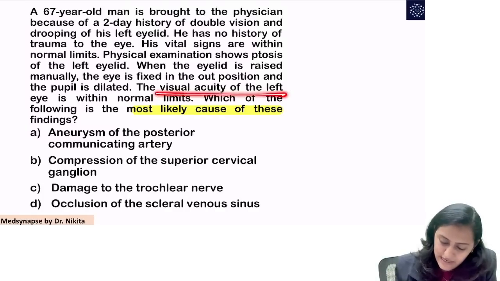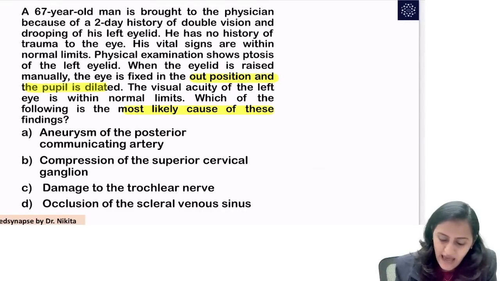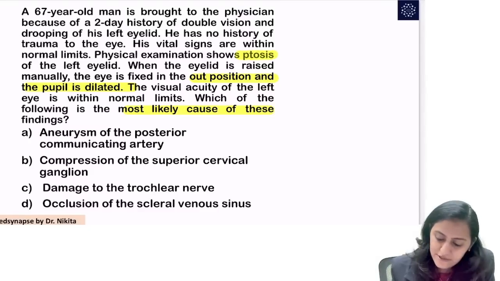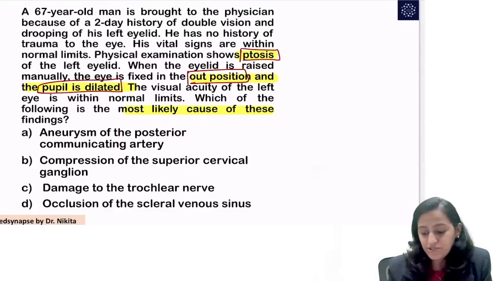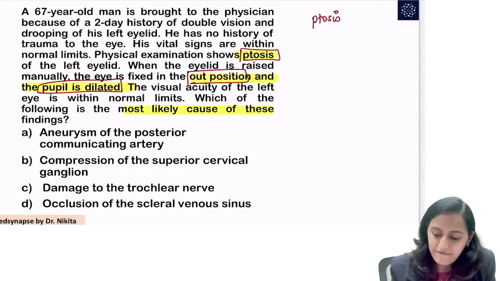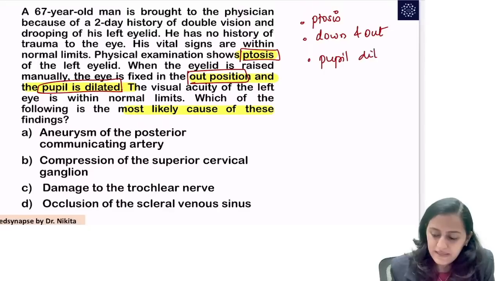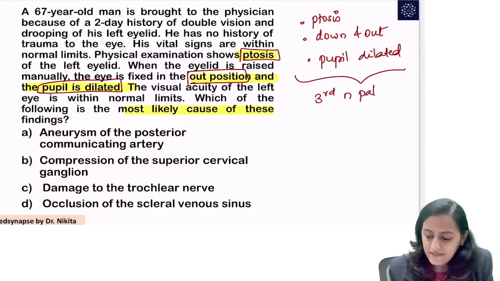Now look at this, the visual acuity is within normal limits. When the eyelid is raised manually, the eye is fixed in the out position and the pupil is dilated. Does it give me some clue? Yes. What are the other clues? There is ptosis. So connect the dots together. Ptosis, out position, pupil dilated. What nerve are you thinking about here? Which nerve is injured? When you have ptosis, how is the eyeball? Down and out. How is the pupil? The pupil is dilated. All these features tell you that this is third nerve palsy.